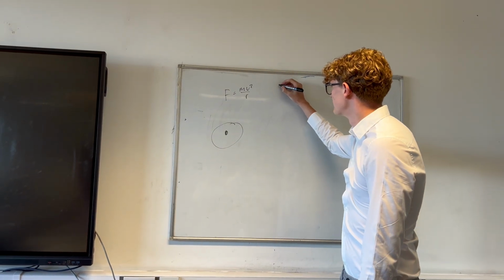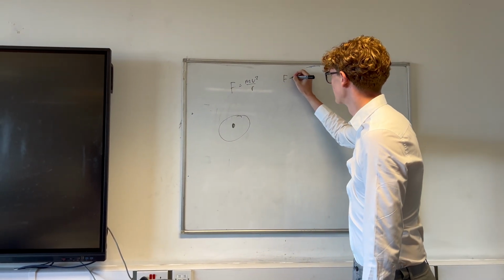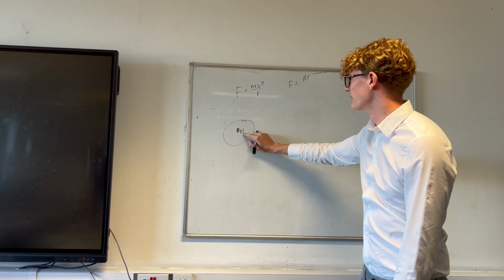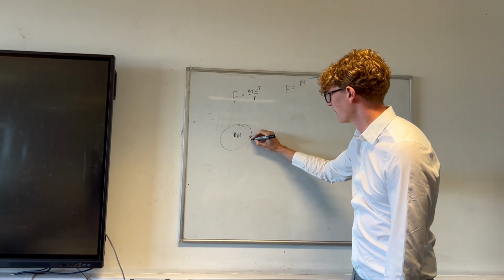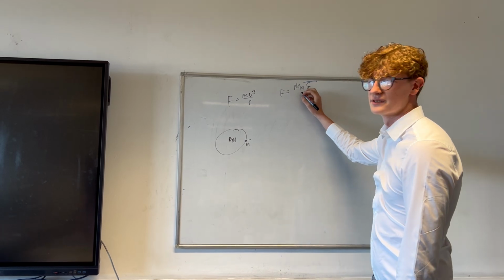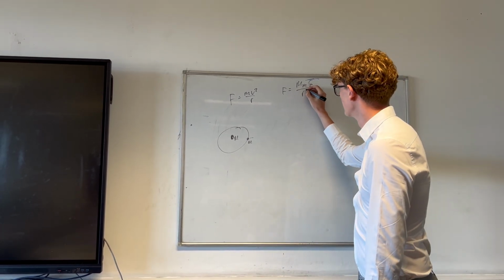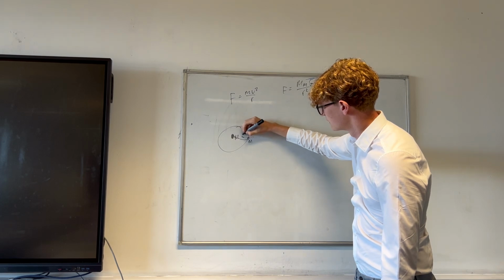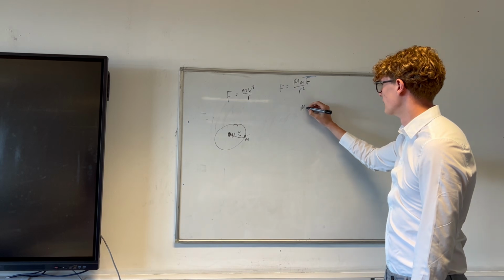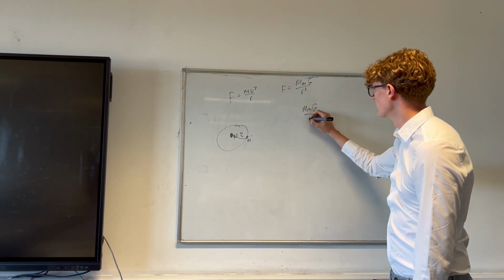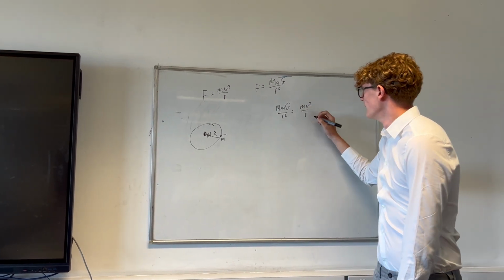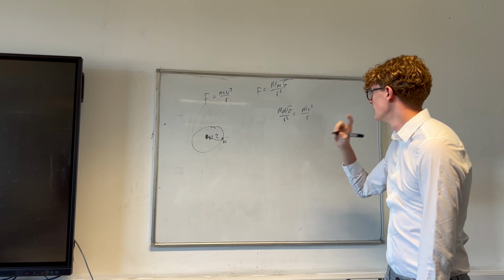And from Newton's laws of gravitation, we know that this force is also equal to the mass of the big planet in the middle, I think that is big M, and then the little planet, which is little m, times the gravitational constant, divided by r squared, which is this distance here. So if we set these equal to each other, we get big M G over r squared is equal to mv squared over r. These masses just cancel.